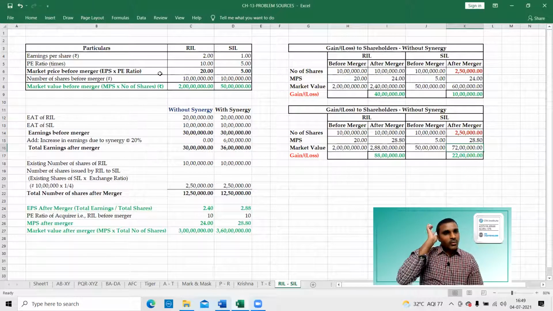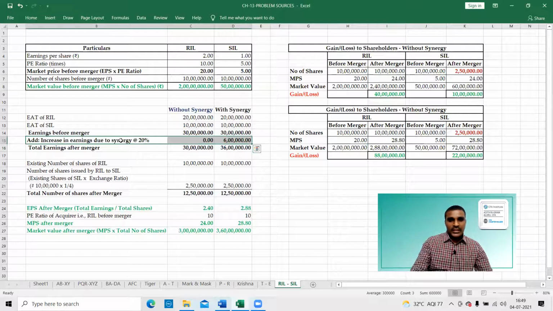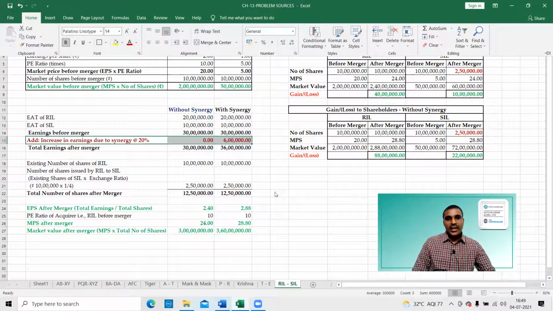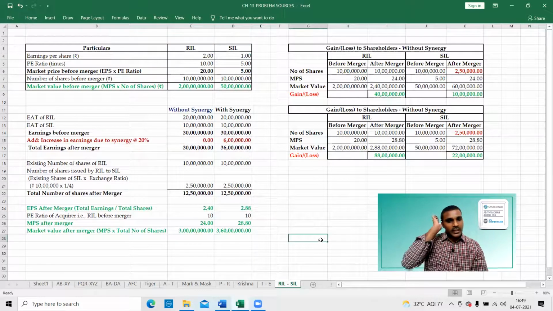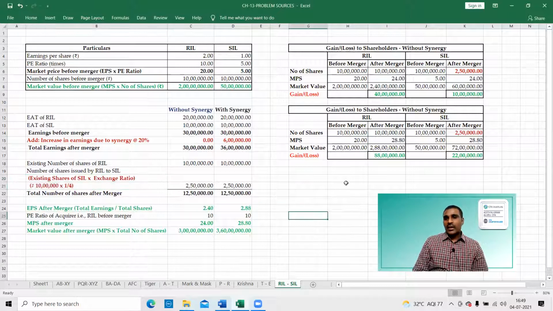So market value means total market price per share into number of shares. Similarly, the only important point is that here we need to add, because with the synergy, earnings are going to increase by 20%. That is the important point. And this exchange ratio is important. How to calculate the number of shares? Okay, so this is the point.